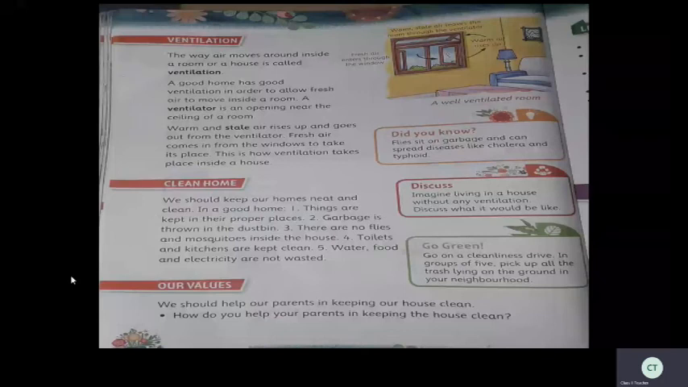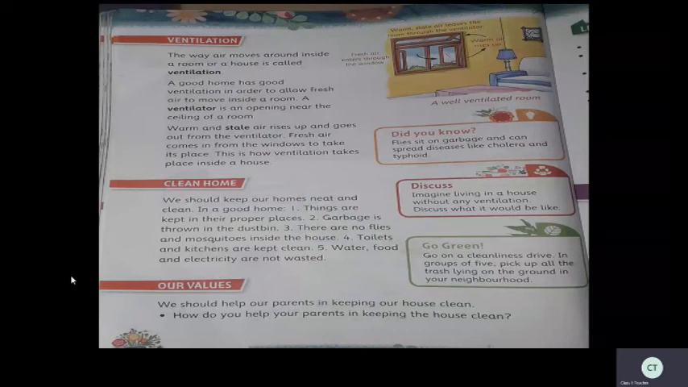Then next, go green. Go on a cleanliness drive in groups of 5. Pick up all the trash lying on the ground in your neighborhood. So this is an activity you can't do now, but you can pick up all the waste materials from your home and throw them in the garbage. Okay, children. The next are values.